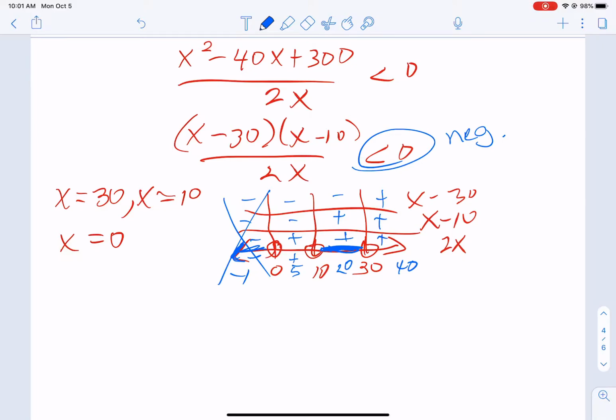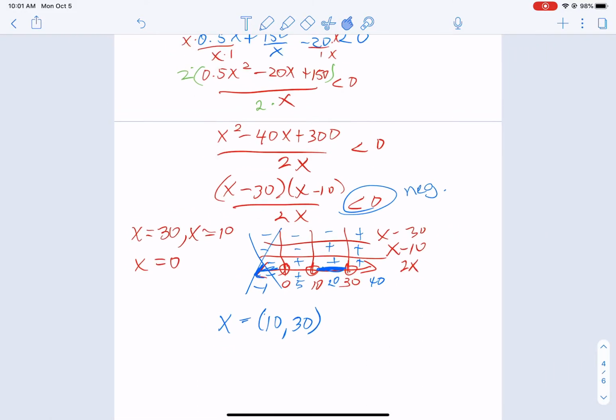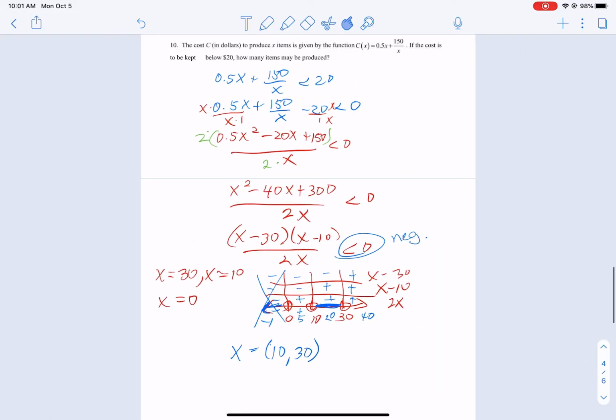We don't want that. So the number of items we want to produce has to be between 10 and 30. Now we don't include 10 or 30 because it says we want to be below 20. They didn't say or equal to 20. They said below 20. So it has to be that the number of items produced should be somewhere between 10 and 30 would get us what we want.